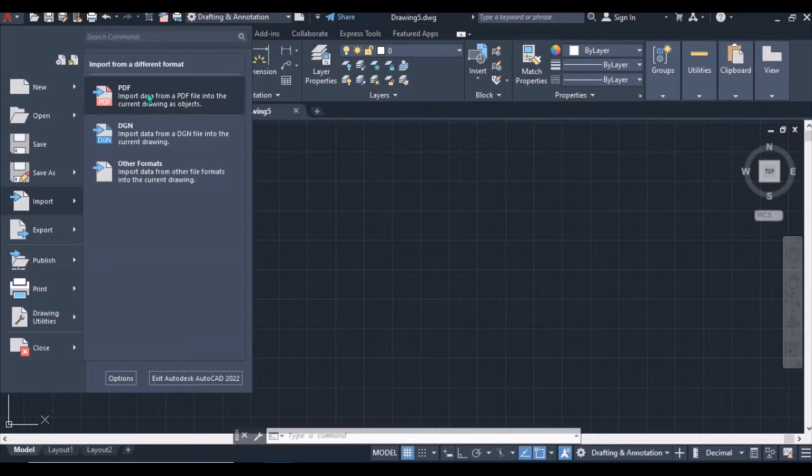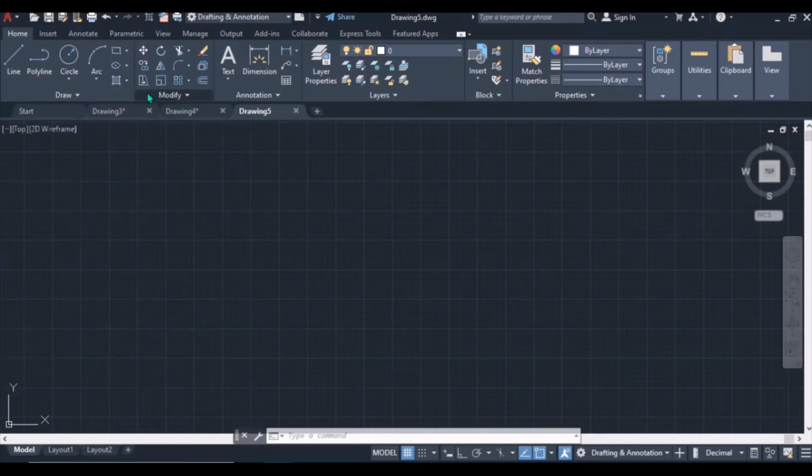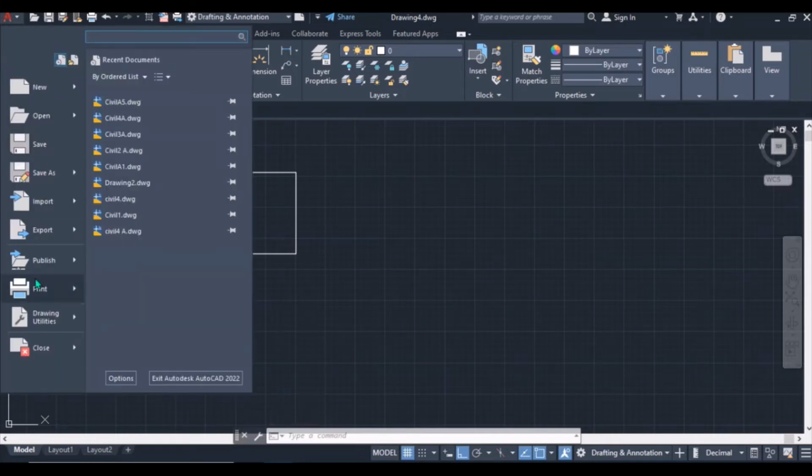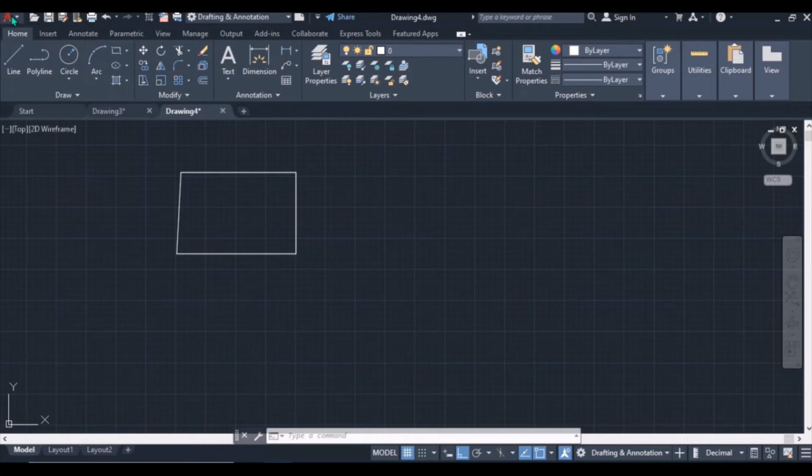Let's see. Oh, but here we have no file that we have done. We have not drawn anything. So your file will just be saved in every format that you want here. Then down here, look at this place, we'll have the layout tabs.